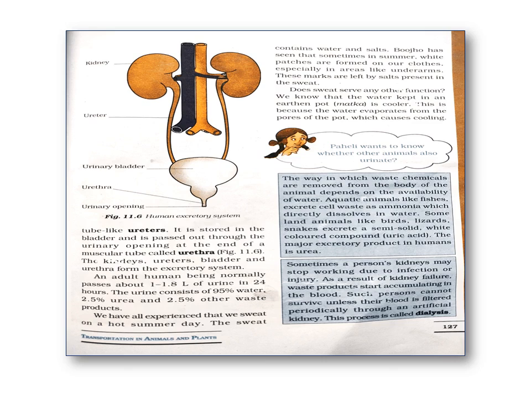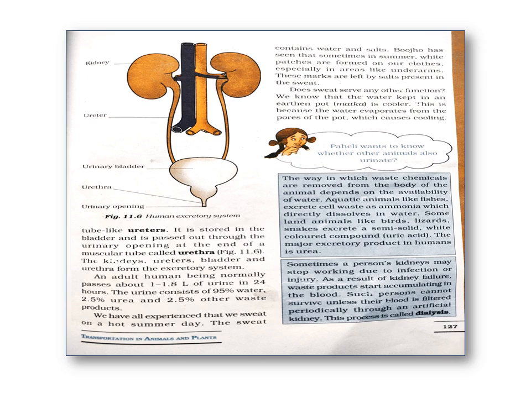An adult human normally passes about 1 to 1.8 liters of urine in one day. So generally the amount of urine passed by an adult is 1 to 1.8 liters in 24 hours. The urine consists of, as I told you, 95% water, 2.5% urea and 2.5% other waste products.